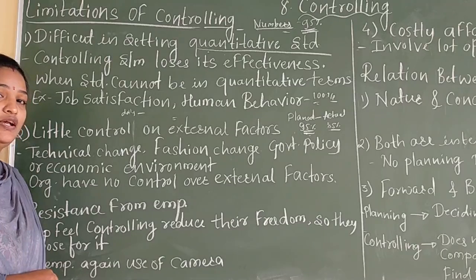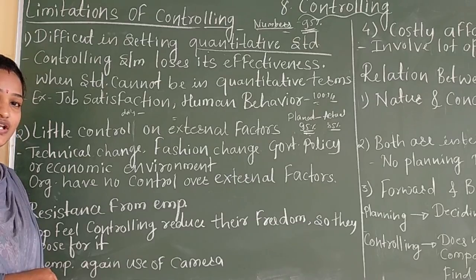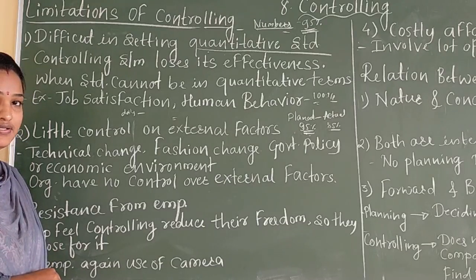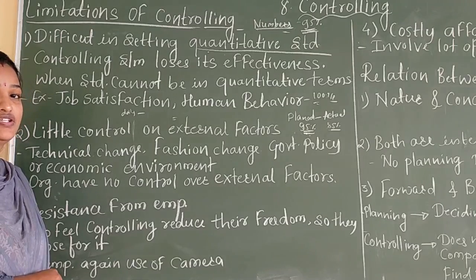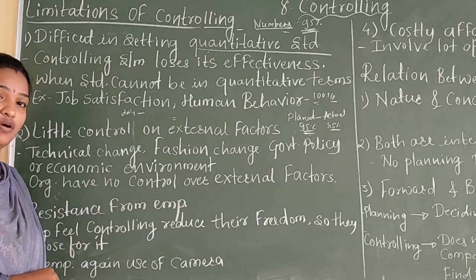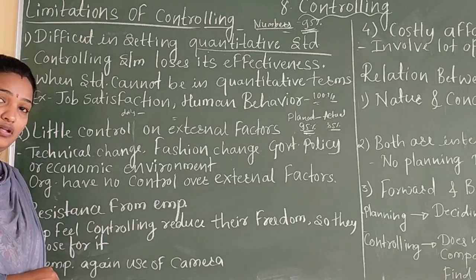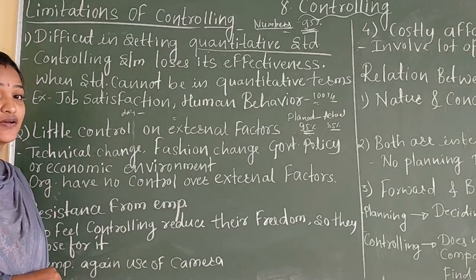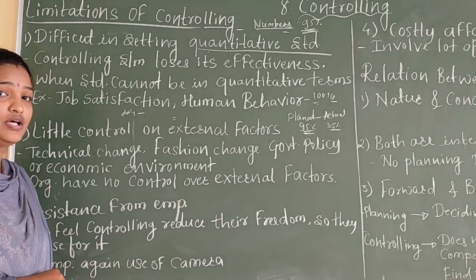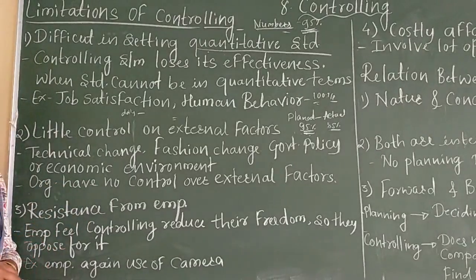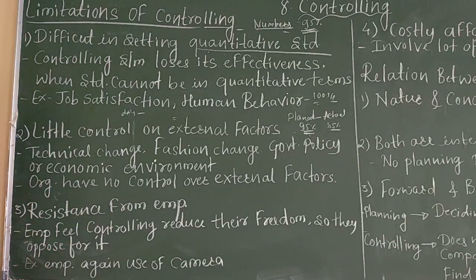You can take another example: economic change or government policy change. If it changes, that also affects our business organization. These things are not under our control, so it is difficult to manage. Take another example: demonetization. The 100, 500 or 1000 notes were cancelled. That is demonetization. Due to demonetization, what effects happen on the business? Those things are not under our control. According to the change in environment, we have to change our business organization, and it is difficult to control everything. Okay, so that is another limitation, or disadvantage, of the controlling process.